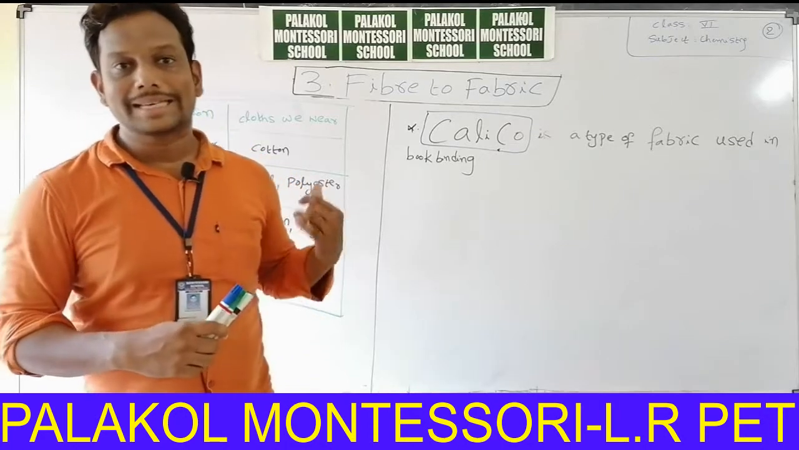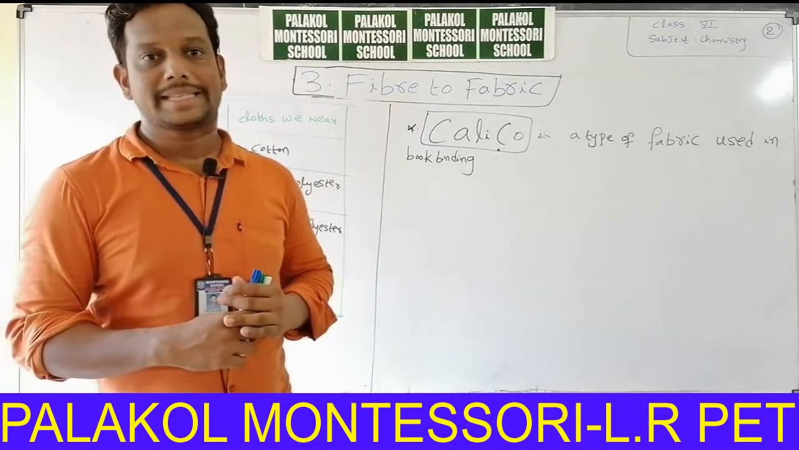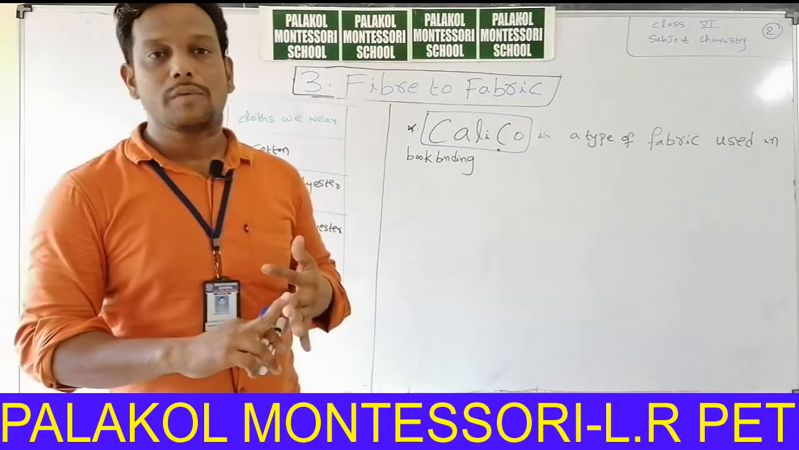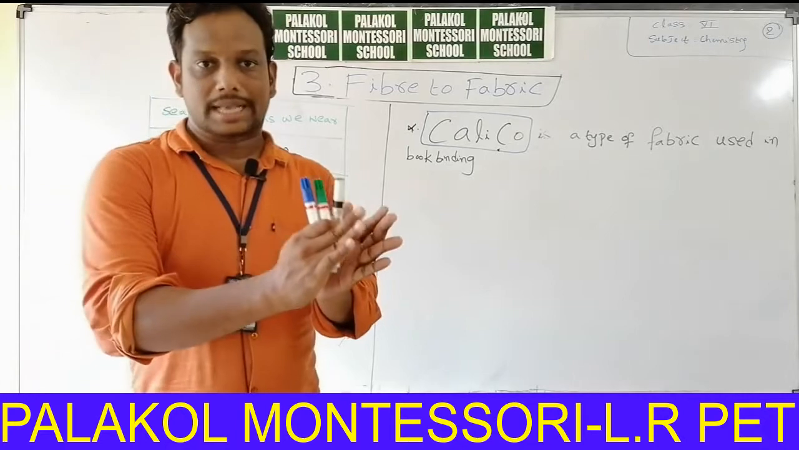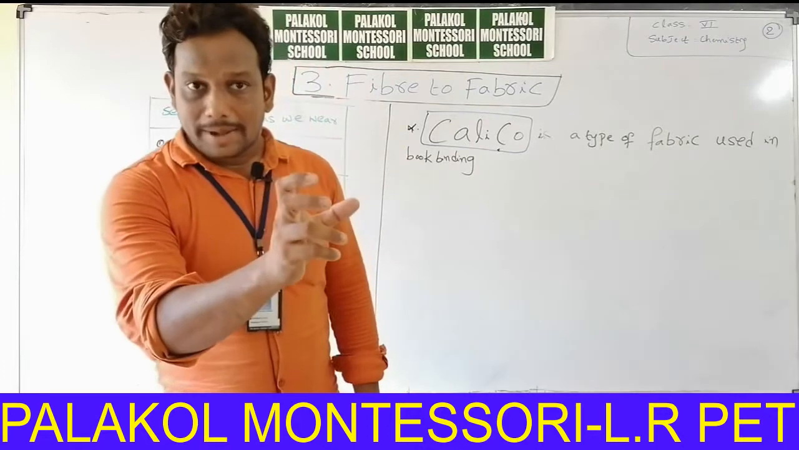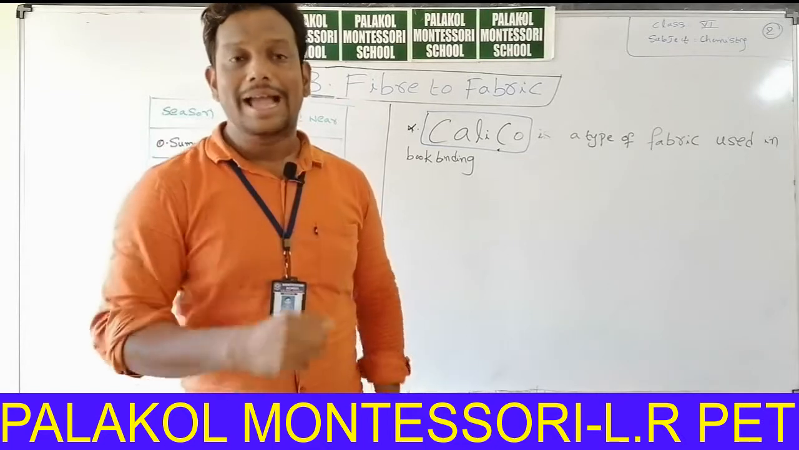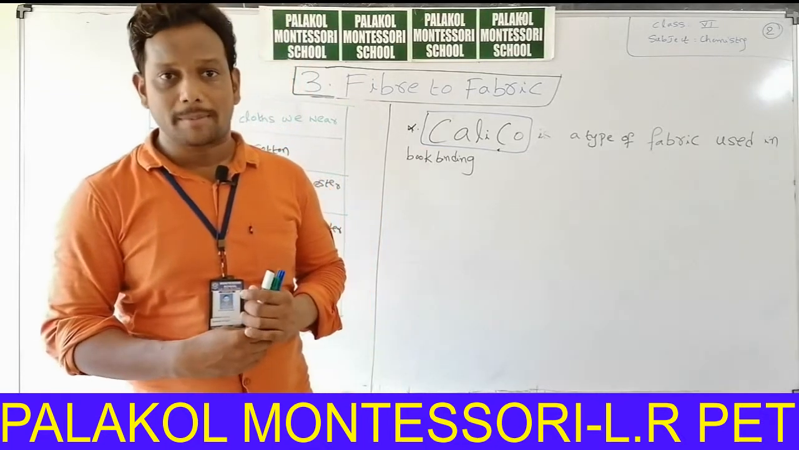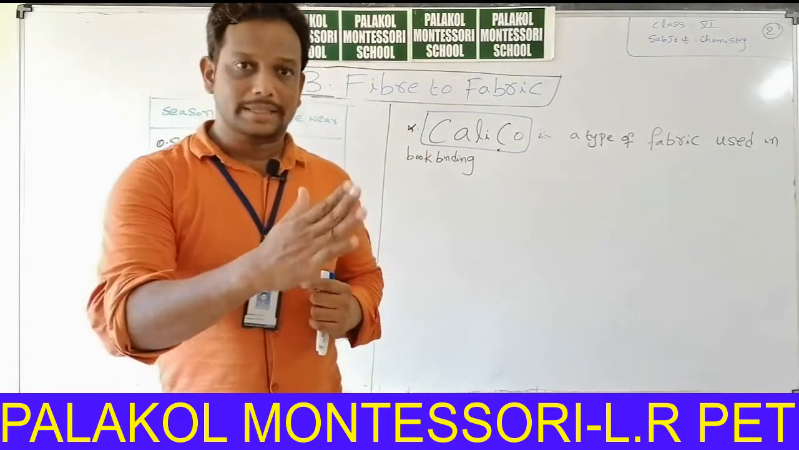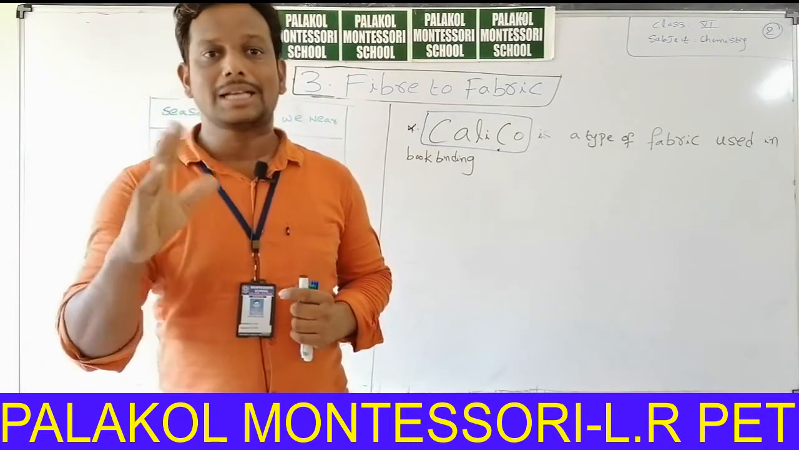Hi students, in the last class we started the lesson named Fiber to Fabric. In that lesson we discussed the definition of fabric, fiber, and yarn, and also the classification of fibers into natural fibers and synthetic fibers. I also explained the different types of fabrics from which we can make different things, and the characteristic properties of natural and synthetic fibers. The water absorbing nature of natural fibers is more when compared with synthetic fiber. Like that, I explained so many properties in the last session.